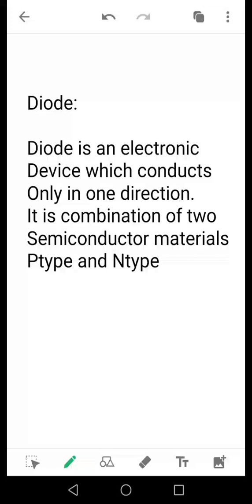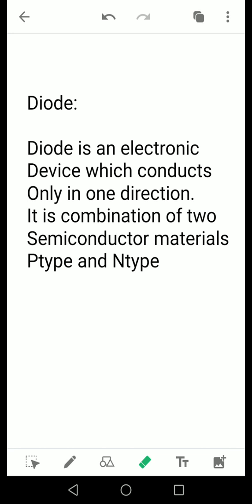Today we are going to discuss the basic part of semiconductors. Before going into that, let me give you an overview of semiconductors. What is meant by semiconductors? Yesterday we discussed the different types of electronic devices that are categorized into three categories: conductors, insulators, and semiconductors, based upon the energy gap between the conduction band and valence band. Today we are going to discuss semiconductors, which are one of the electronic components.